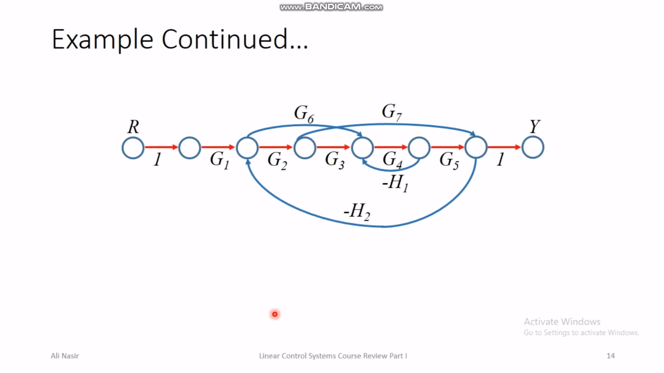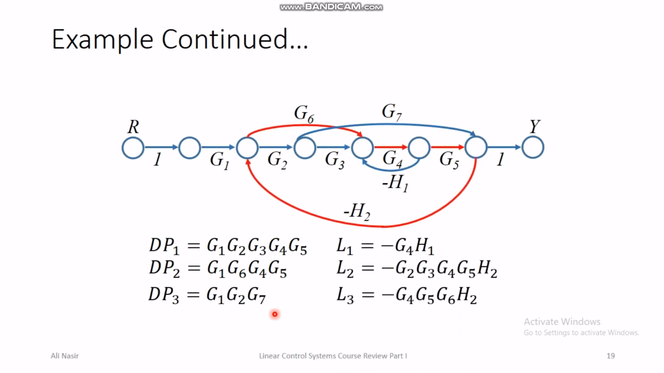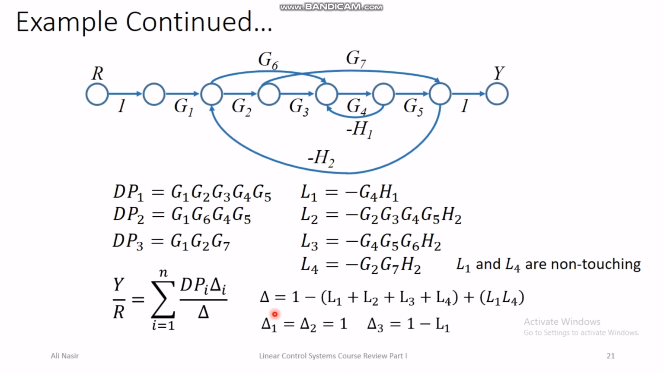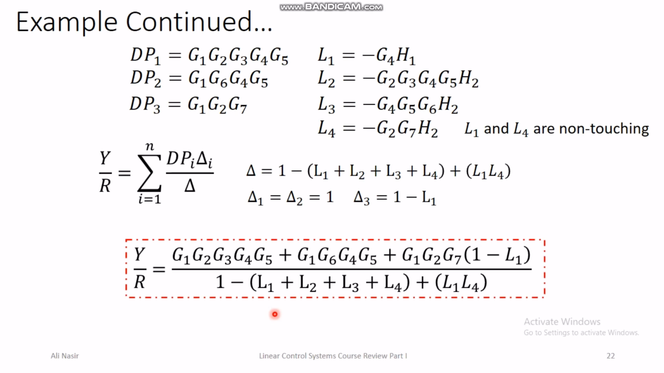Then we looked at an example of Mason's rule. We identify all the direct paths, and then we identify all the loops, and then we identify which loops are non-touching, and then we start to calculate. First we calculate delta, and then we calculate delta 1, delta 2 and delta 3, and then we write down the transfer function between the input and output of the flow graph.